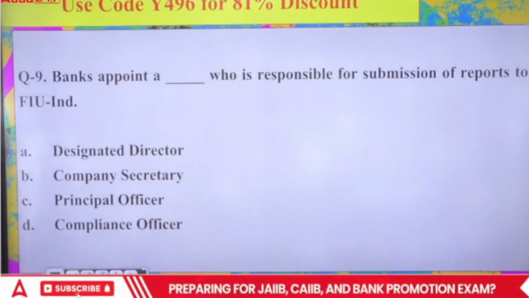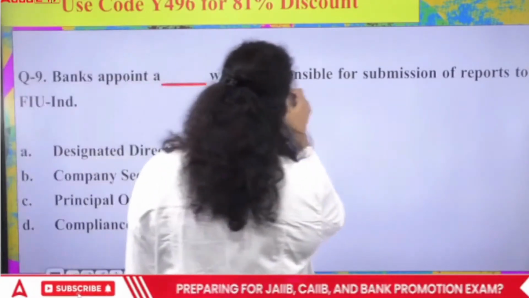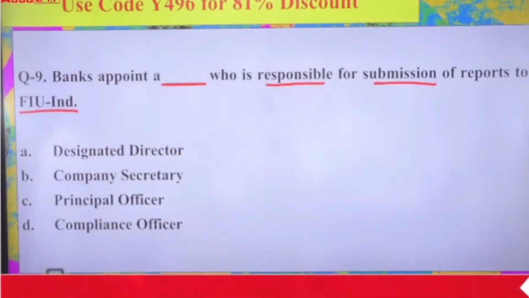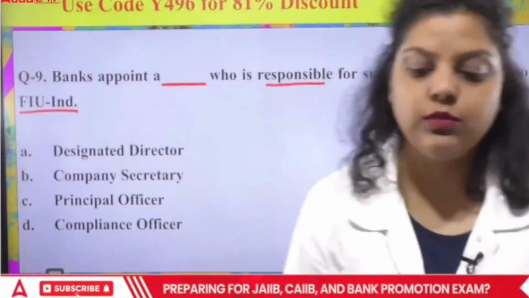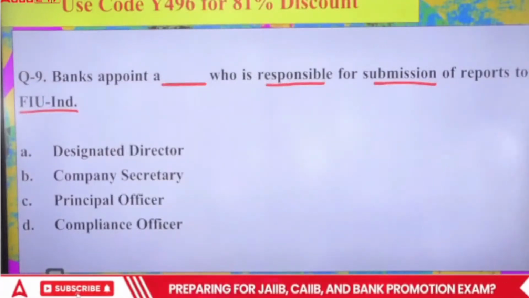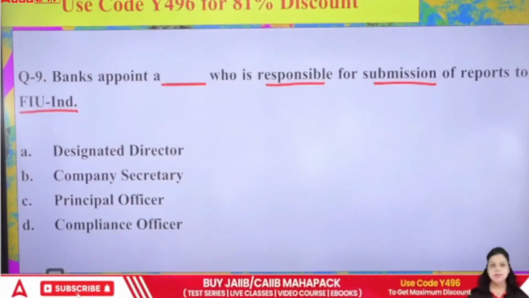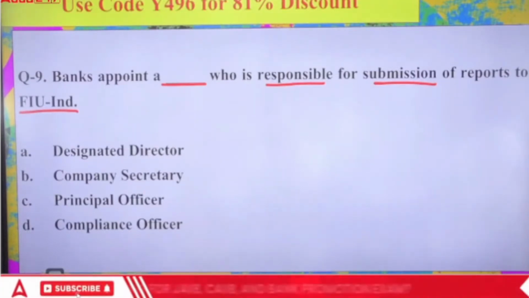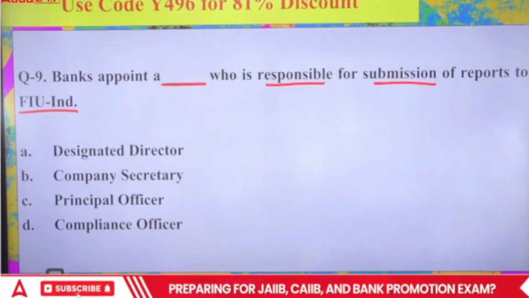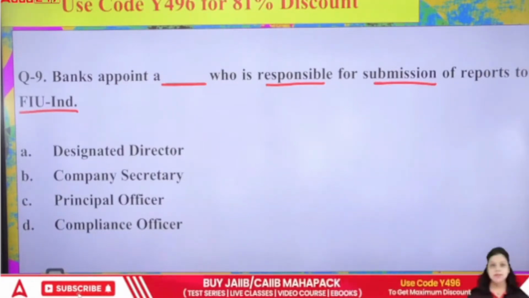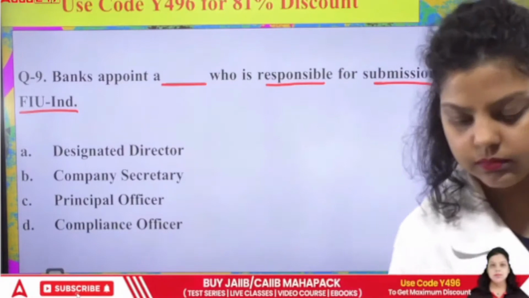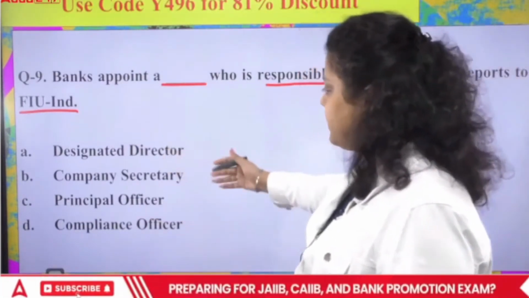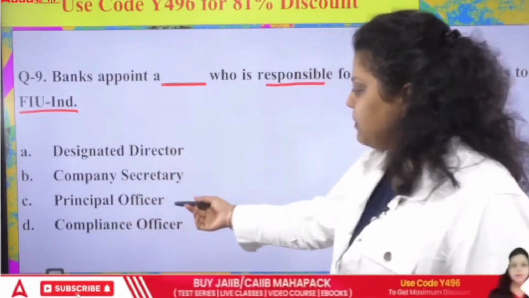Next. Banks appoint a dash who is responsible for submission of reports to the FIU-IND. Now, first of all, you should know what FIU-IND is. It is the Financial Intelligence Unit, India. So which of the following will be appointed by the bank? Is it a designated director, company secretary, principal officer, or compliance officer?